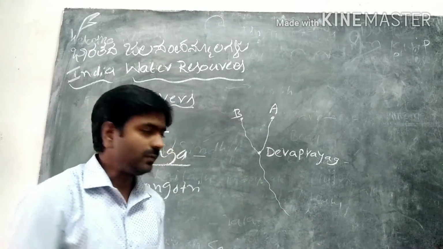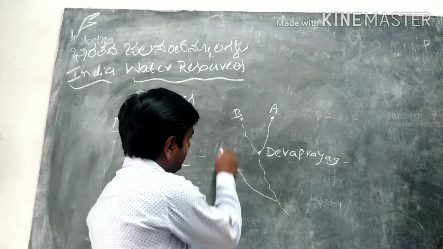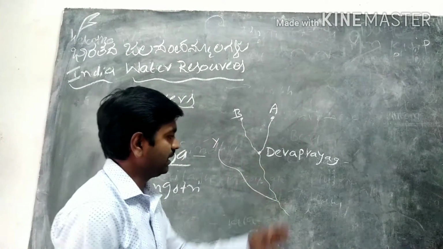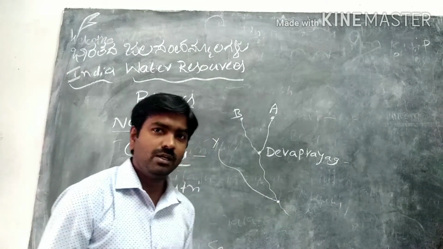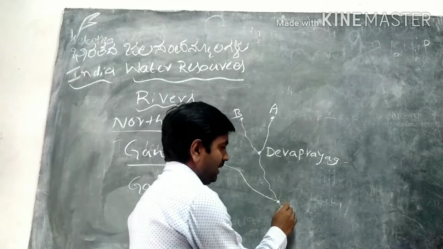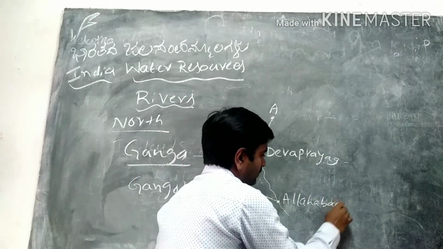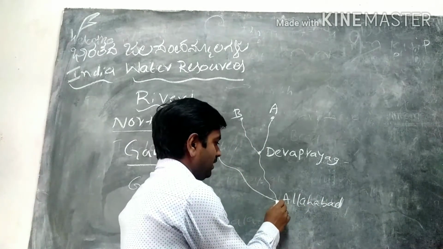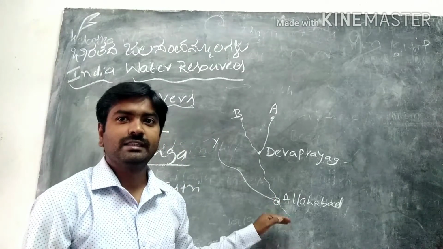One of the longest tributaries of the Ganga is the Yamuna. Yamuna is the longest tributary of the Ganga River. The Yamuna joins the Ganga River in the place called Allahabad. That's why it is one of the important places for us Indians. It is also called Triveni Sangam.